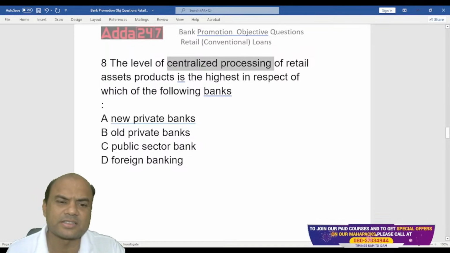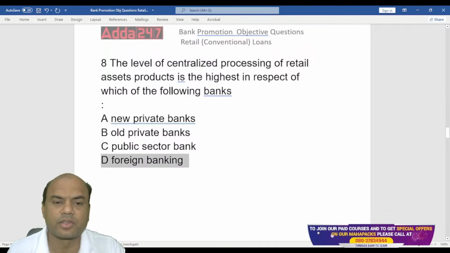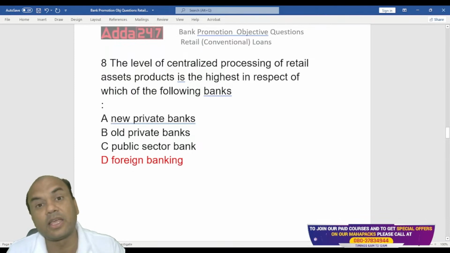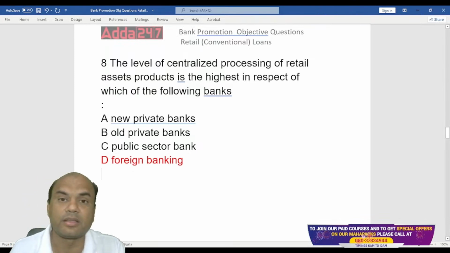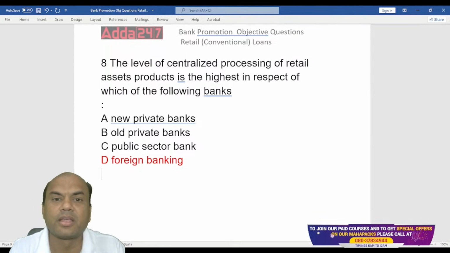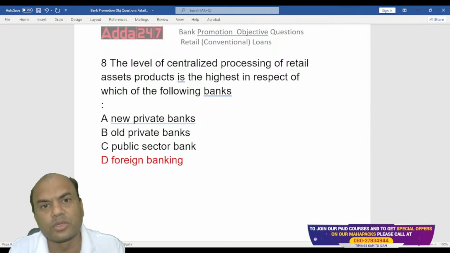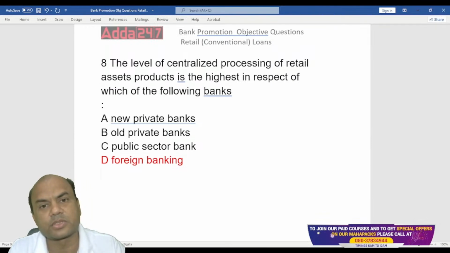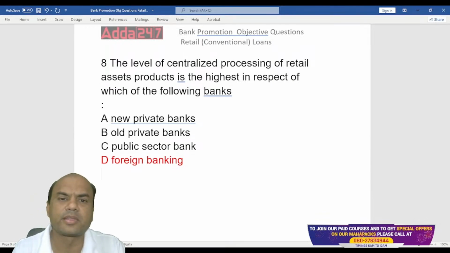Obviously, the answer is foreign banks. Foreign banks don't do anything at the branch level except transaction processing. Transaction processing means fund transfer, clearing, cash, that's only done at the branch level. Remaining everything, account opening, loan processing, everything is done at the CPU level.